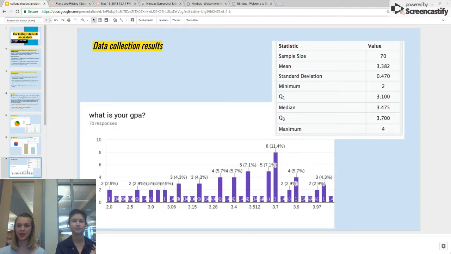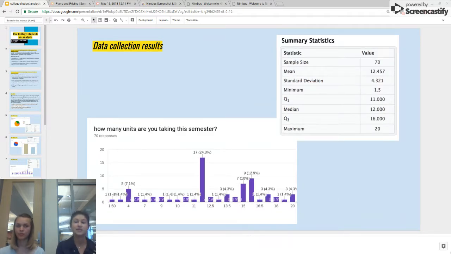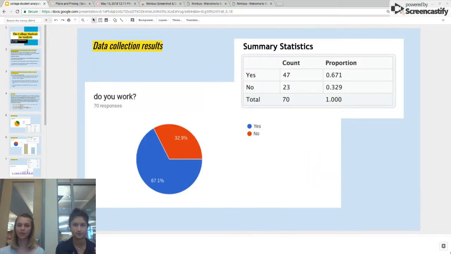And for what is your GPA, our mean GPA was 3.382 with a standard deviation of 0.47, and our minimum was 2 with our maximum being 4. For how many units you're taking, our mean was 12.457 as predicted, with a standard deviation of 4.321, with a minimum of 1.5 and a maximum of 20. And for the question, do you work, the proportion saying yes was 0.671, and the proportion saying no was 0.329.